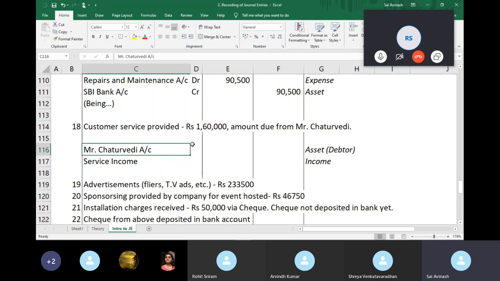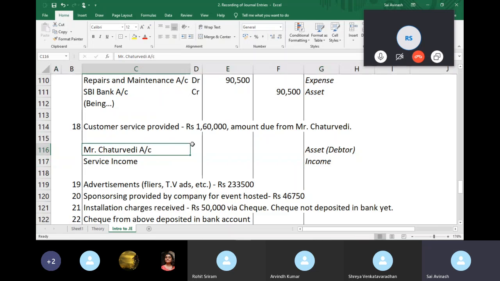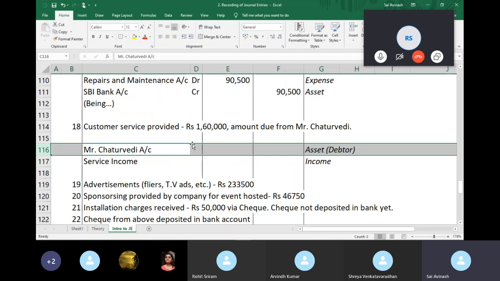Think of it this way: if I'm getting services for maintenance of my machinery, that service becomes my expense. If I'm giving the service to somebody, like if I'm making a sale, that's my income. Similarly, if I'm giving the service, that's my income. So service income, and Mr. Chaturvedi owes me money, and he becomes my asset.